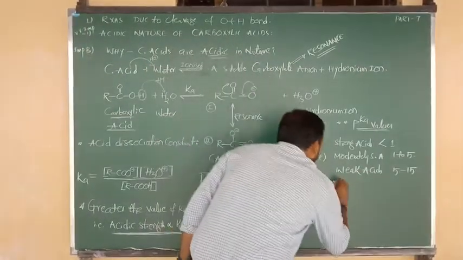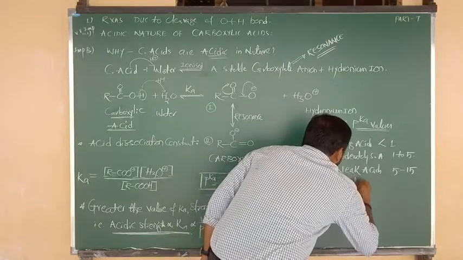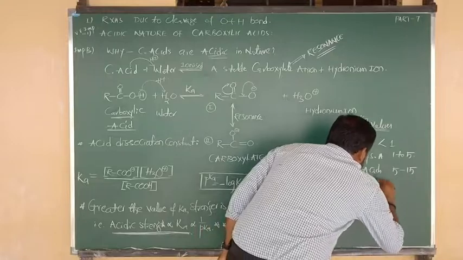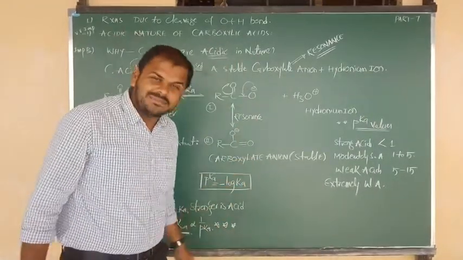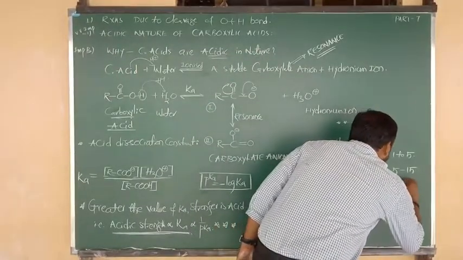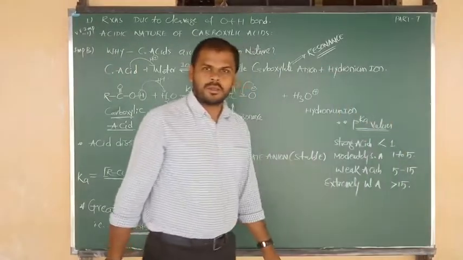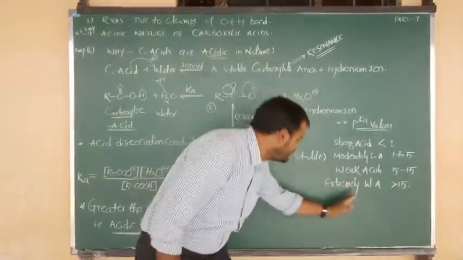And lastly, I am going to give you information about extremely weak acids, almost completely weak in nature. For extremely weak acids, we can consider pKa value greater than 15. More pKa value, extremely weak acid.